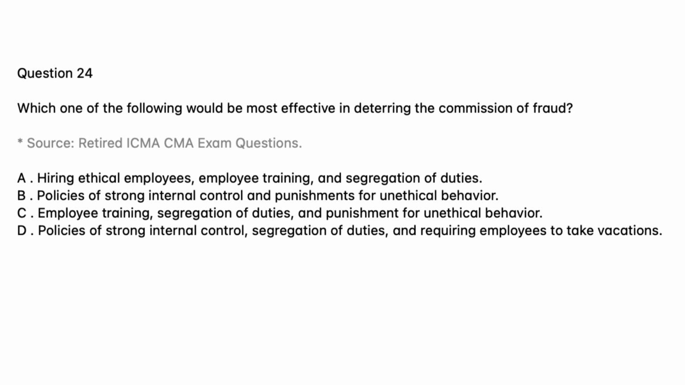Question 24. Which one of the following would be most effective in deterring the commission of fraud? A. Hiring ethical employees, employee training, and segregation of duties. B. Policies of strong internal control and punishments for unethical behavior. C. Employee training, segregation of duties, and punishment for unethical behavior. D. Policies of strong internal control, segregation of duties, and requiring employees to take vacations.